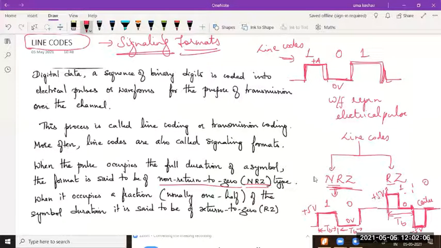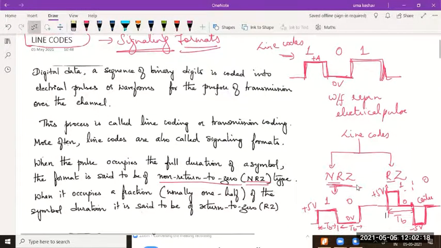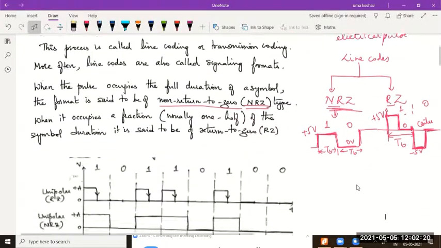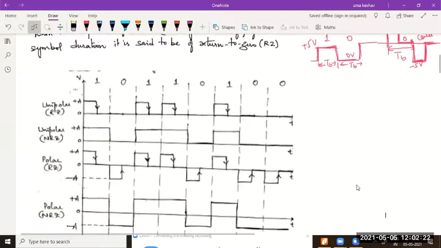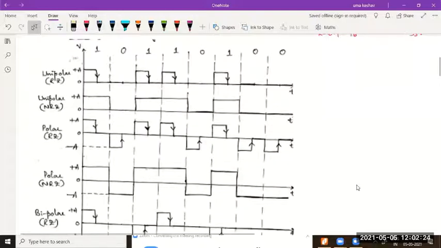Okay. So we can have non-return to 0 line codes and return to 0 line codes majorly, but that is just a major classification. We have many other types of line codes. Let me show you some of the commonly used line codes. The first line code, we call it unipolar return to 0.